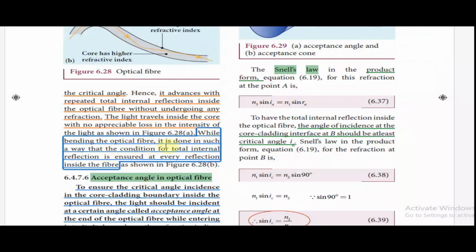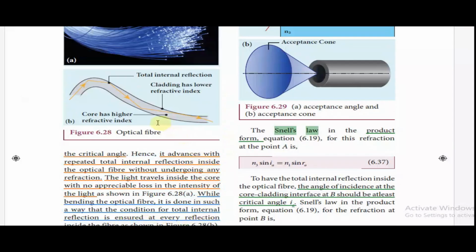While bending the optical fiber, it is done in such a way that the condition for total internal reflection is ensured at every reflection inside the fiber, as shown in figure 6.28b. So here the core has a higher refractive index and the cladding has a lower refractive index. This is the cladding and this is the core. And here the rays of light will undergo total internal reflection.